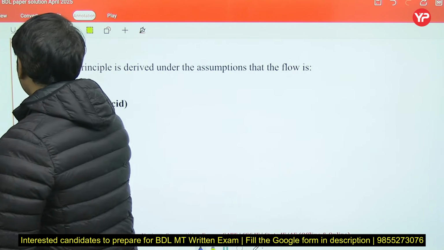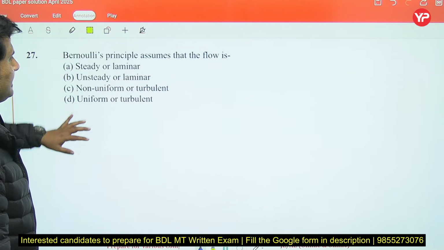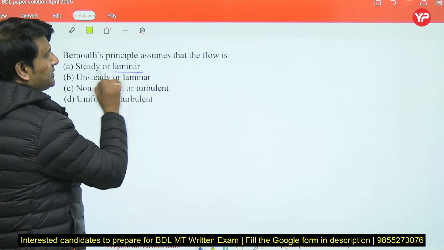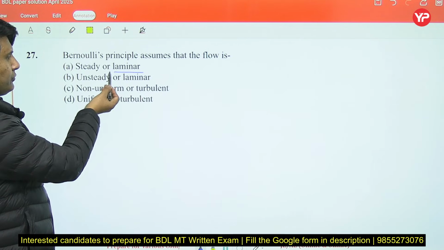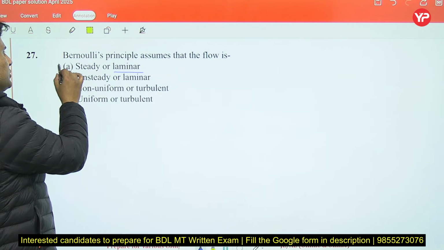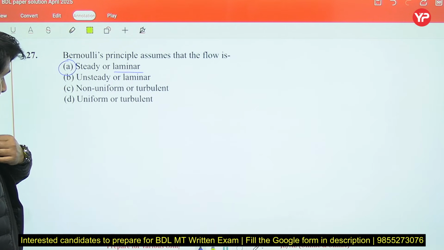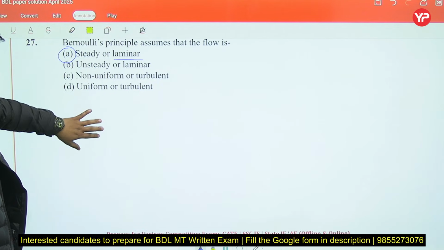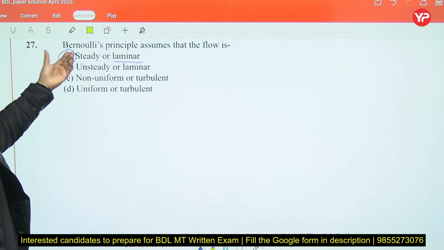So in the options, they have given steady. Laminar is not an assumption, but we have to tick at least one option. So you can tick A, because steady flow is there, that's why, right? So the partially correct answer is A.